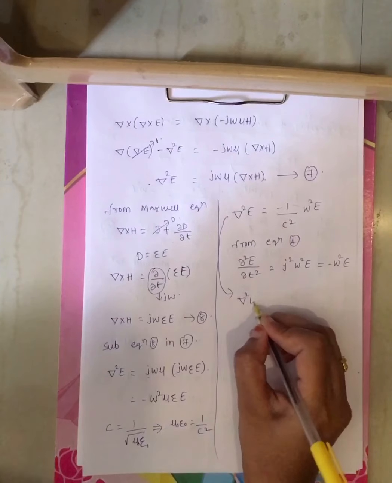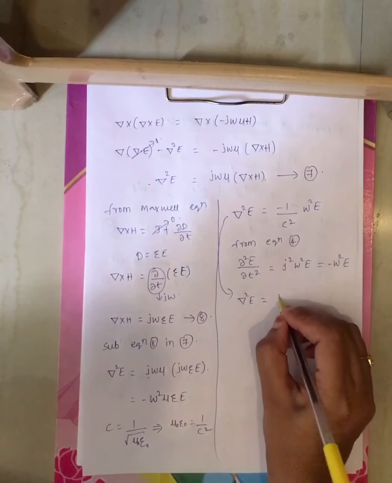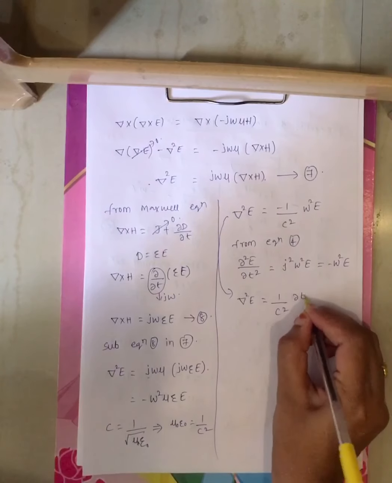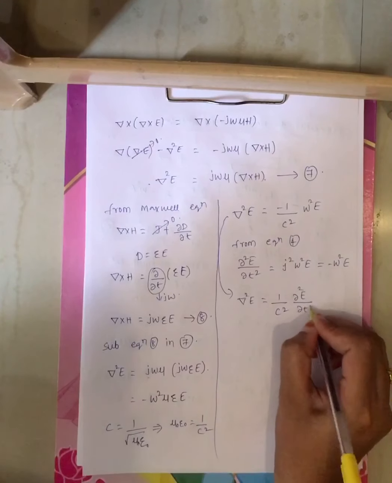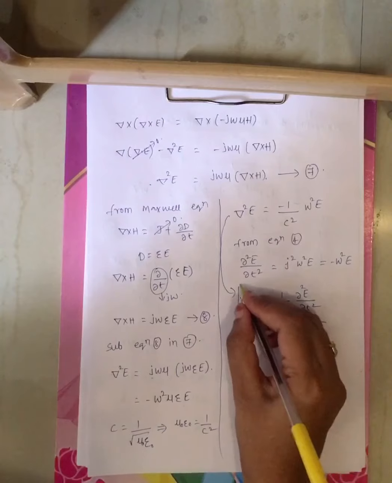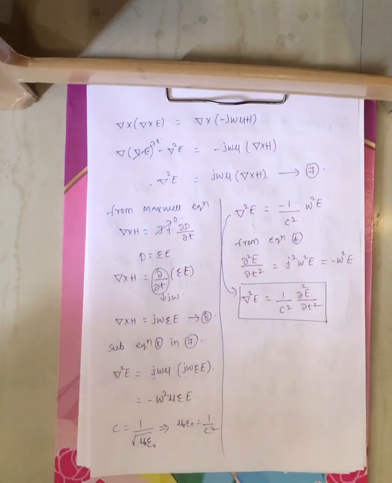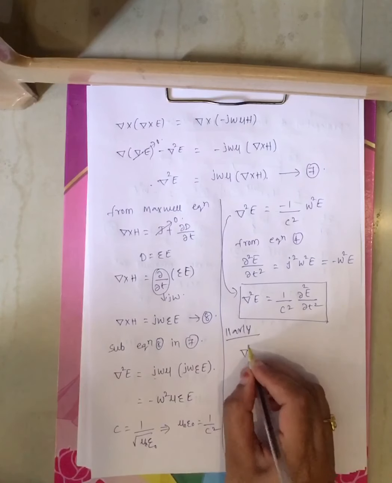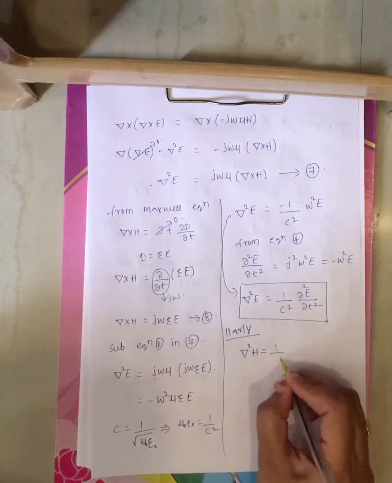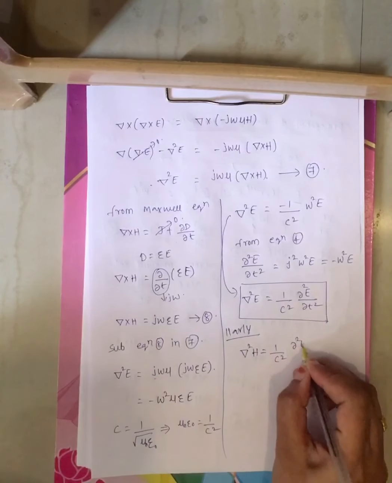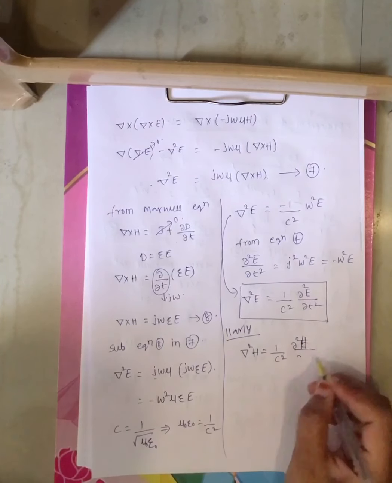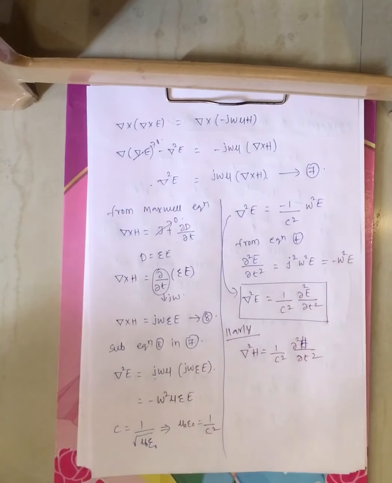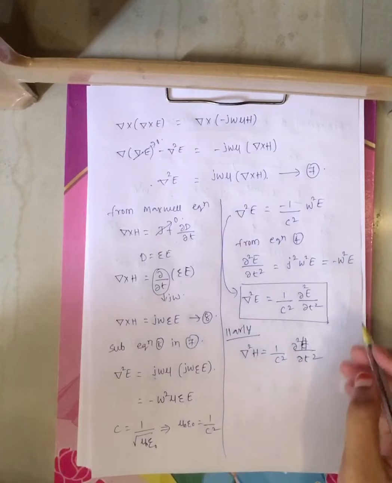You will get del square E equals 1 by c square dou square E by dou t square. Similarly you can find del square H equals 1 by c square dou square H by dou t square.